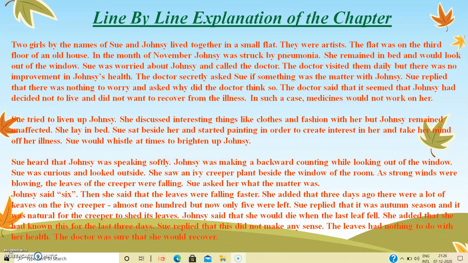Let's look at the line-by-line explanation of the chapter. Two girls by the names of Sue and Johnsy lived together in a small flat. They were artists. The flat was on the third floor of an old house. In the month of November, Johnsy was struck by pneumonia. She remained in bed and would look out of the window.